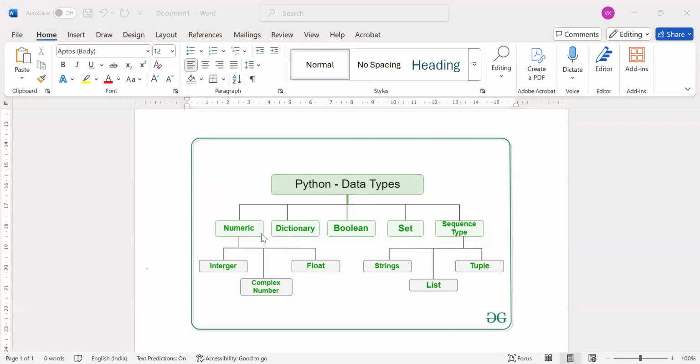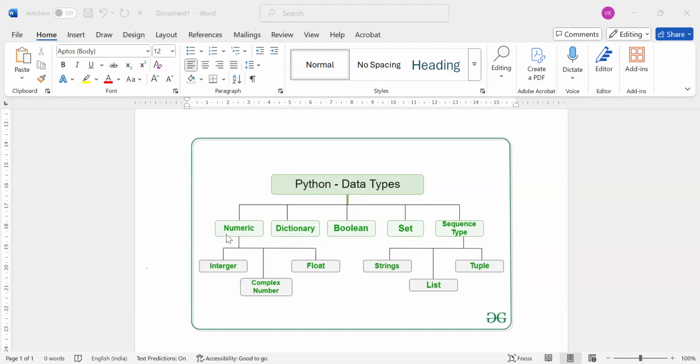Python data types. You observe here, there are different data types. I will say to you all, just remember it. First, blindly remember Python data types. This will help you to organize the data. For example, today's topic is list. List is under sequence data type. So which you have to remember.